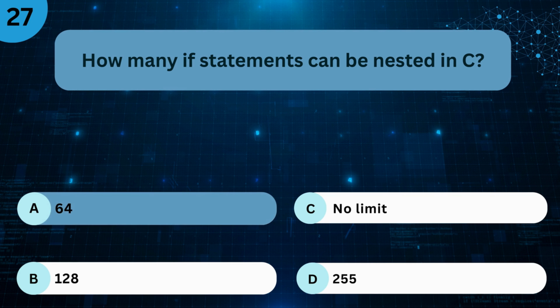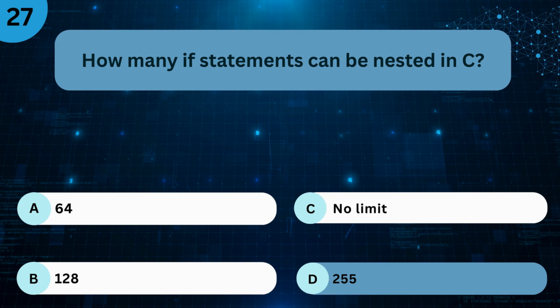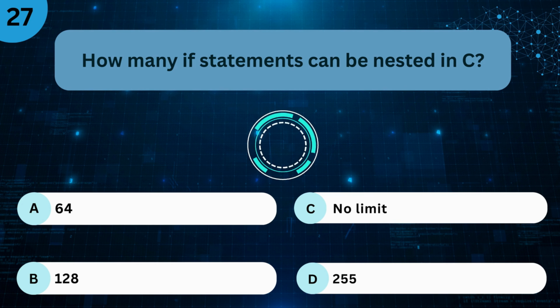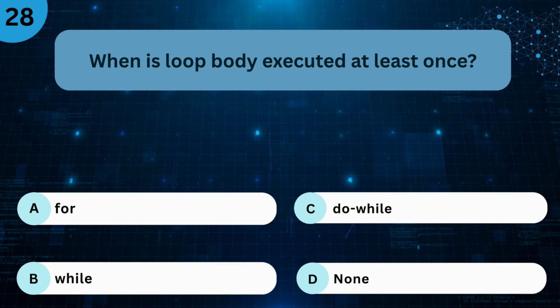A. 64. B. 128. C. No limit. D. 255. The right answer is C. No limit. When is loop body executed at least once? A. For. B. While. C. Do while. D. None. The right answer is C. Do while.